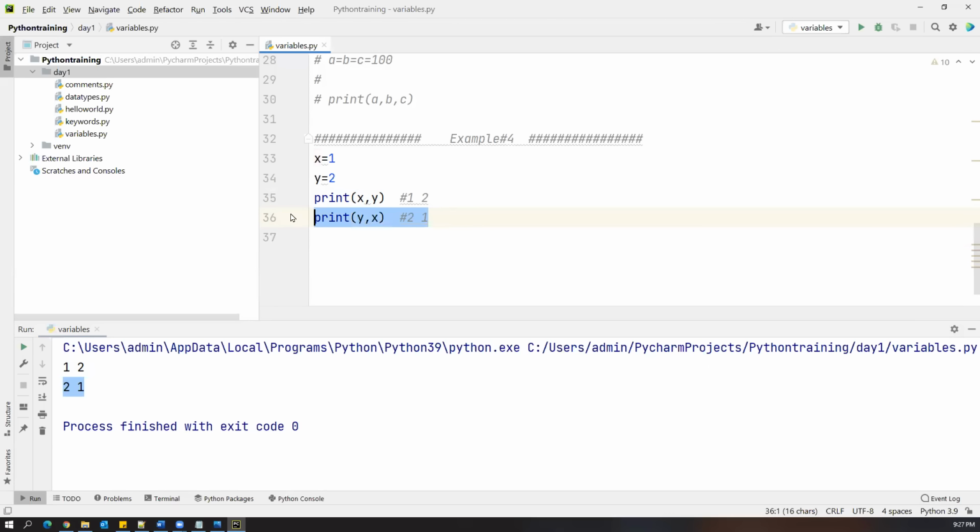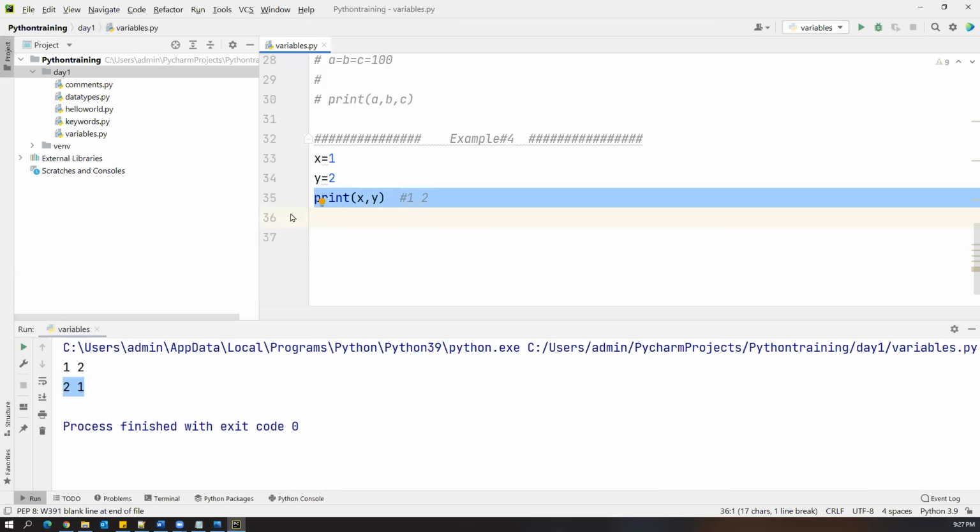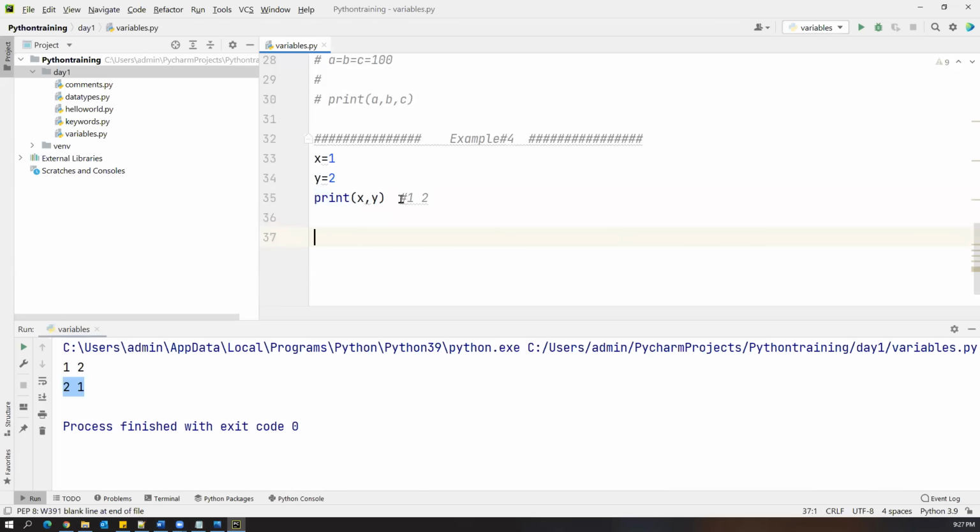So I want to have the same order, x comma y, but instead of the x value printing 1, it should print 2 and the y value should become 1. That means I just want to do the swapping part, swapping of these two numbers. If you want to write this swapping technique in Java, we can write it in many ways. But here it's very, very simple. With a single statement, we can do that.